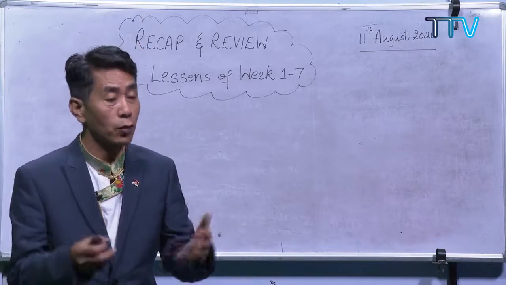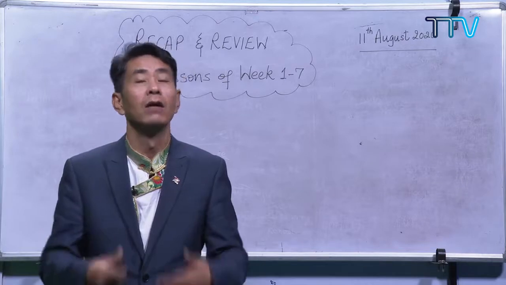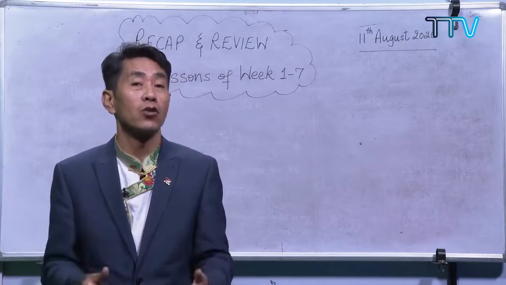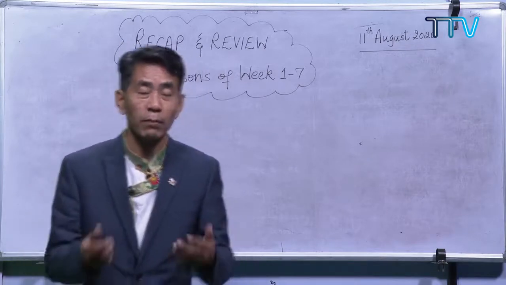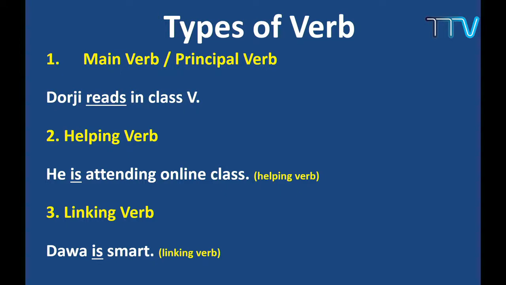Through my sessions, you have learned that there are different types of verbs. When I say verb, we are not just talking about the principal verb, the main verb. There are other verbs. We have the principal verb, the helping verb, and the linking verb. Whenever you write any sentence in English, there isn't any sentence which does not have a verb. So make sure that your sentence has a verb. If there is no main verb, it's okay. At least there should be one helping verb or a linking verb. You got it? So that is what we did.